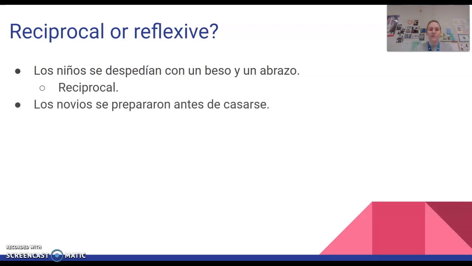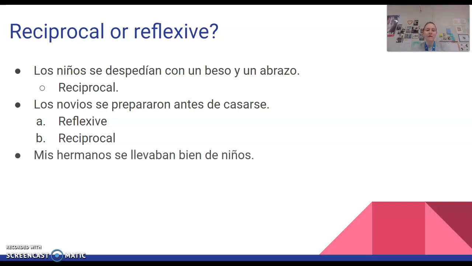Los novios se prepararon antes de casarse. The engaged people got prepared before getting married. So this one we can read in either two ways. Either they prepared themselves, they got themselves ready, reflexive, or maybe the groom dressed the bride and the bride dressed the groom, and they prepared each other. Okay, I would probably translate this as reflexive just because of what I know about weddings. Usually the bride and groom do not dress each other or do each other's makeup or hair. They do that themselves, right? So either way you want to translate it, but like I said, logically it would be reflexive.